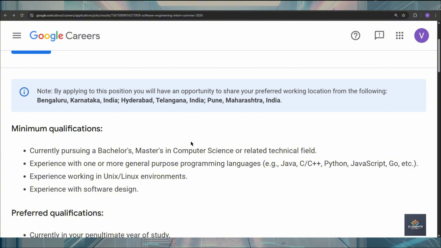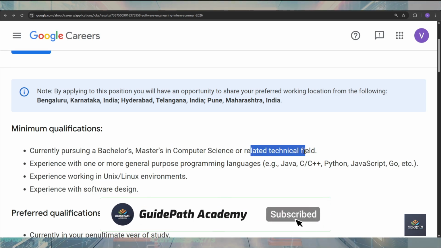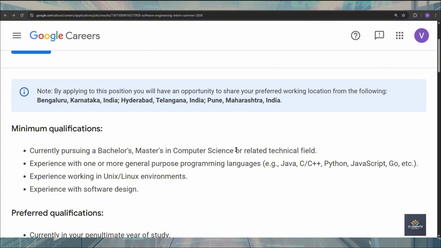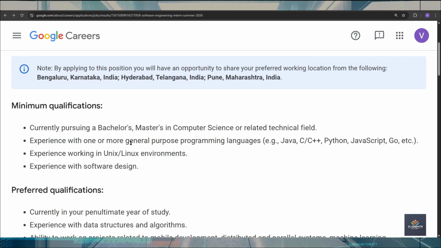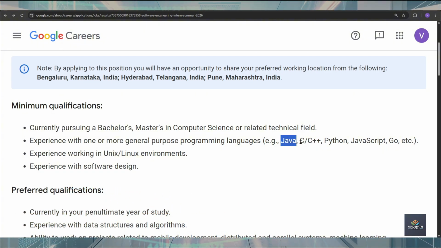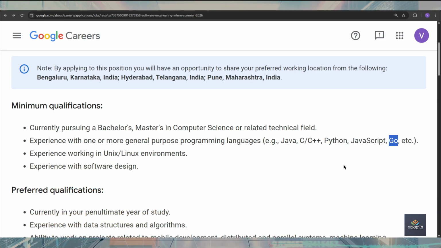If you talk about the minimum qualification, you should be a pursuing student of a bachelor's or master's in computer science or a related field. That means you should be pursuing your bachelor's or master's in data science, AI, ML, and other technologies. And you should also have good knowledge of any general purpose language, such as Java, C, C++, Python, JavaScript, Go, and other technologies.